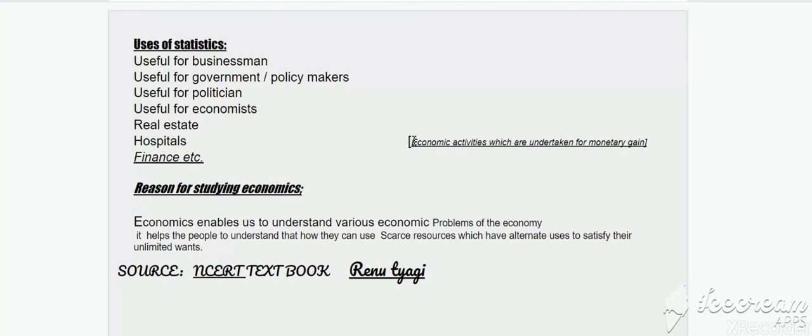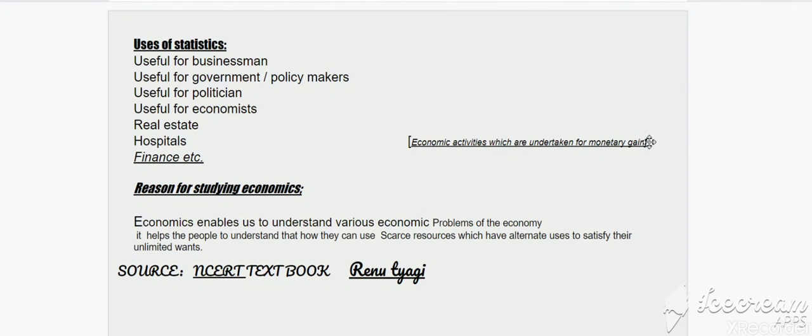And children, there is one more important term, that is economic activities. What are economic activities? Economic activities are those which are undertaken for monetary gains. For example, if your father is working in an office, that is economic activity. If a teacher is working in a school, economic activity. A doctor is working in a hospital, economic activity. So you can see a lot of examples in your daily life where people are engaged in various kinds of activities to earn their living. So economic activities means which are undertaken for monetary gain, right?